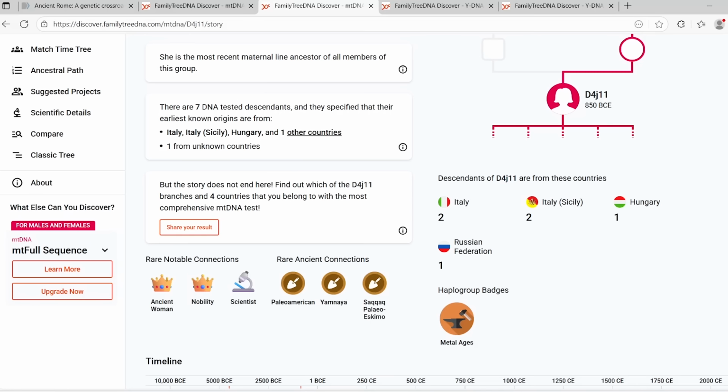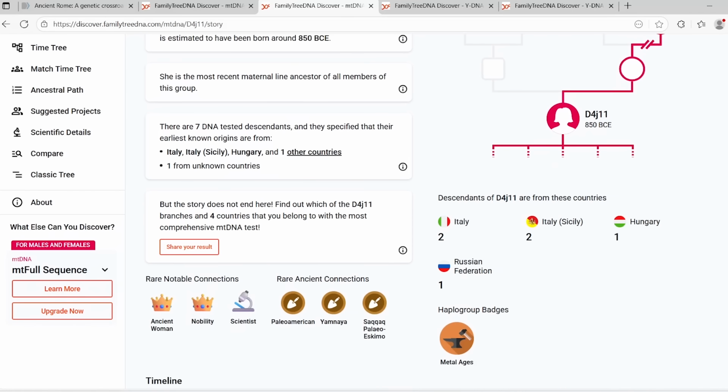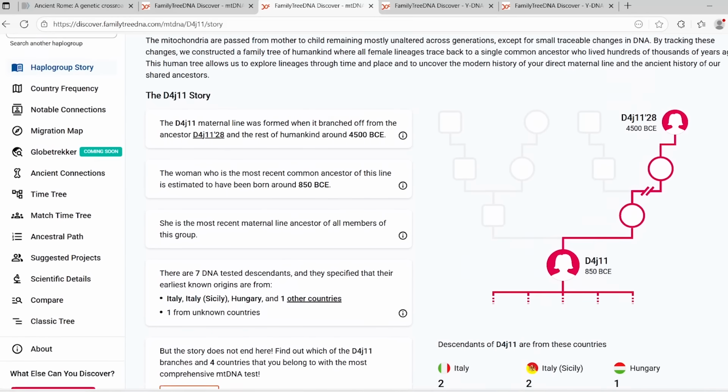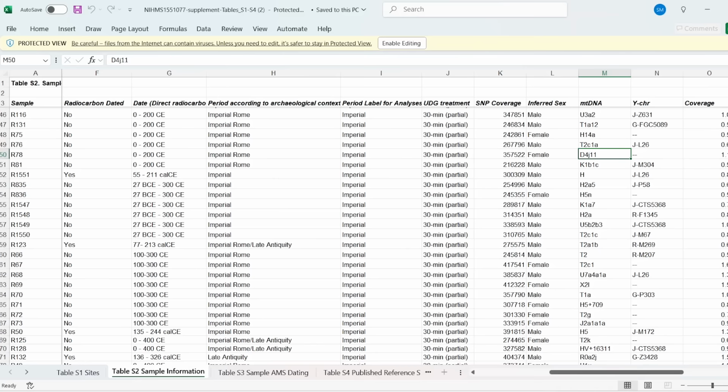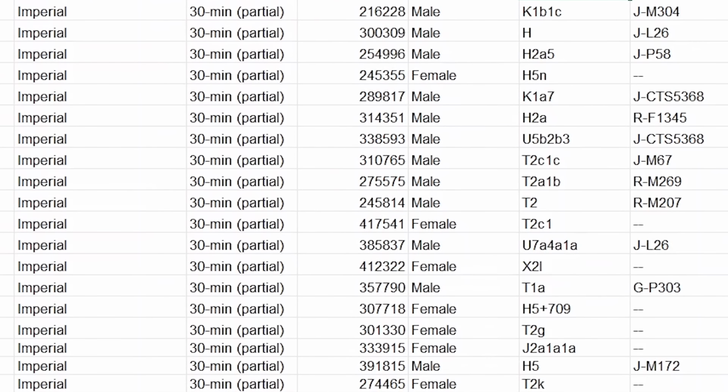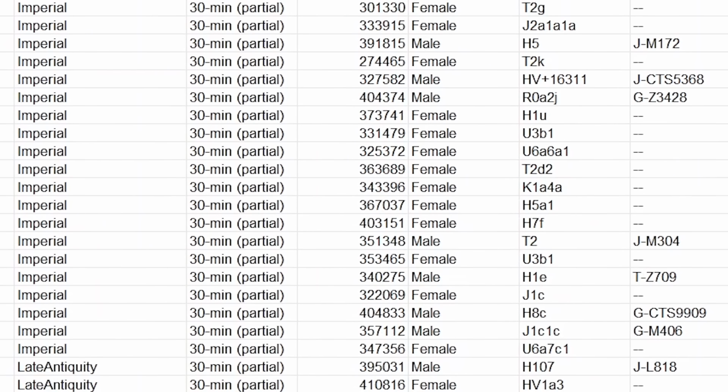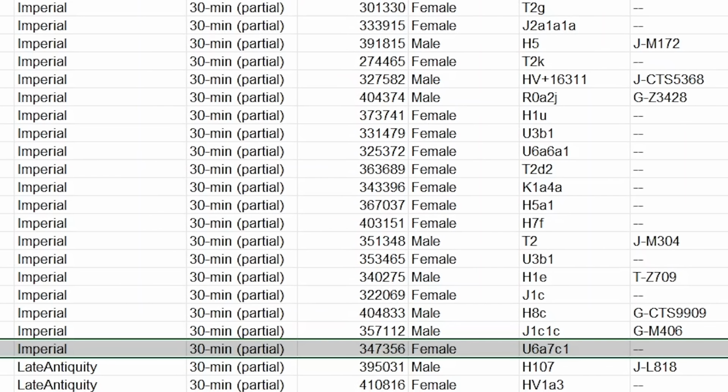It's quite interesting, this one, not one you would typically associate or initially jump to. But yeah, you can see it's still in Italy and Sicily and some people still today. So if we continue down here, like I say, you can see branches of K, branches of H, branches of U are all very common. And this is the last one from the Imperial period, late Antiquity period. Again, a female and belonged to a branch of U6.